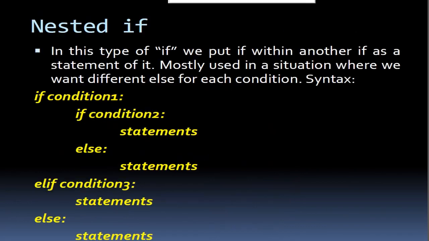Okay. Now the next part is that in this type, we put an if within another if as a statement of it. It is mostly used in a situation where we want a different else for each condition. If a condition is there, under that another if condition, then a statement, else a statement. So under the if we have another if, and this else is for the inner if statement, and then the overall else we will get. This is what? Nested if.